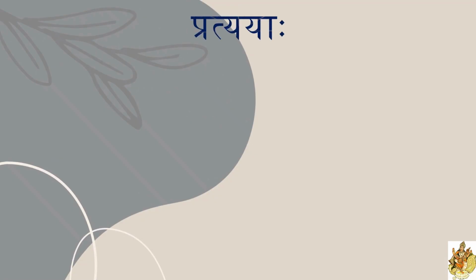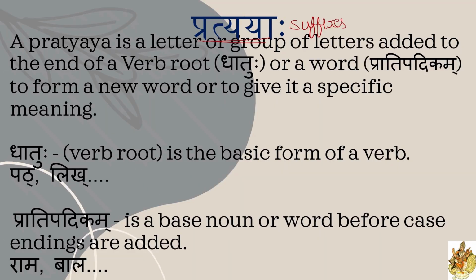Before going to different types of pratyayaha, first we will try to understand what is the meaning of the pratyayaha. Pratyayaha means suffix. Pratyayaha is the plural form of pratyayaha, that means suffixes. The definition of pratyayaha is: a pratyaya is a letter or group of letters added to the end of a verb root, called dhatuhu, or a word called pratipadikam, to form a new word or to give it a specific meaning. Okay.